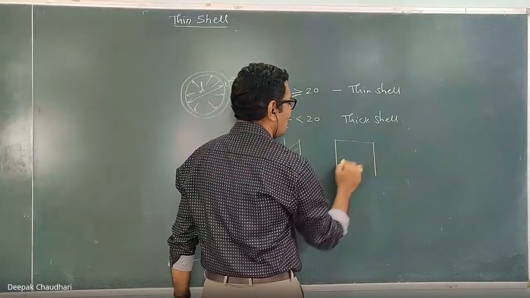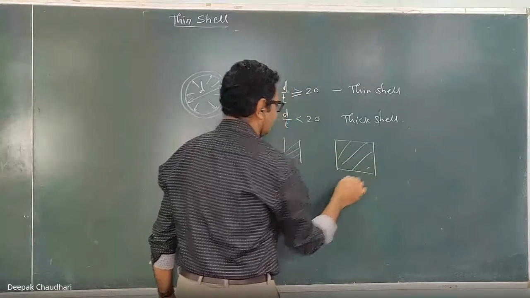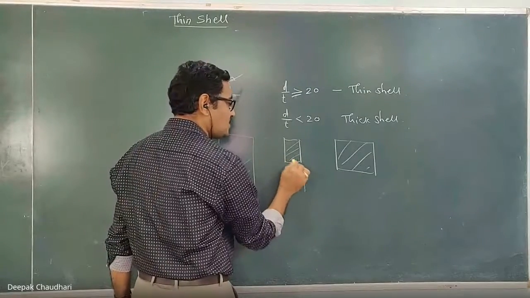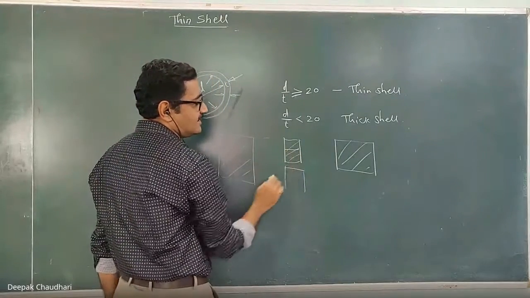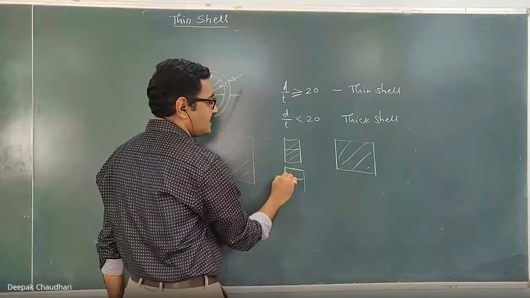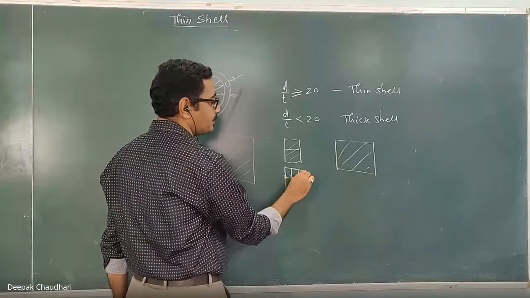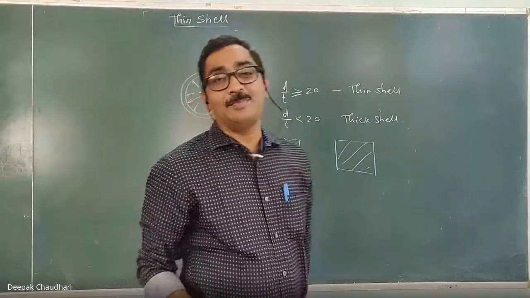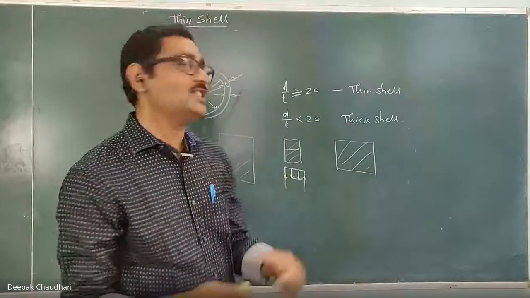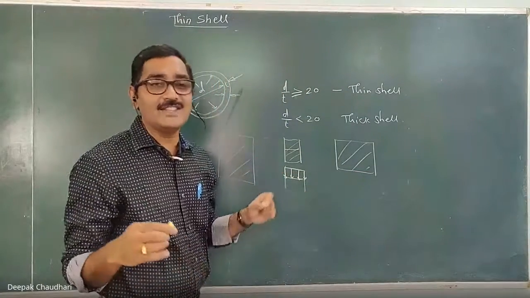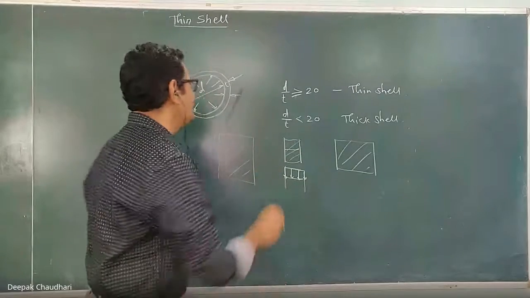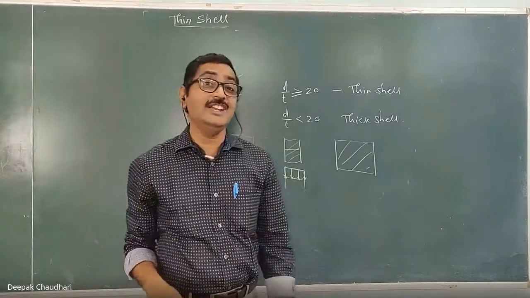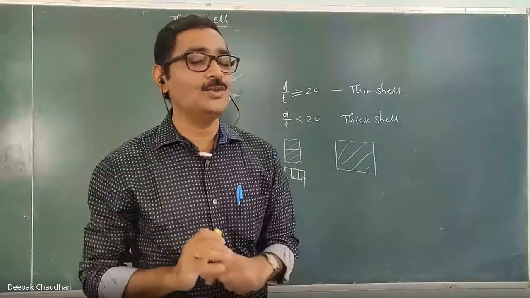Because of this internal pressure, in a thin shell we are going to consider the pressure variation across the shell as uniform. This is considered uniform in case of a thin shell, means at this inner layer as well as at this outer layer, the pressure intensity we are going to consider as uniform.